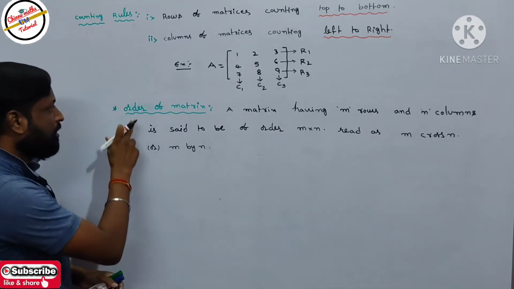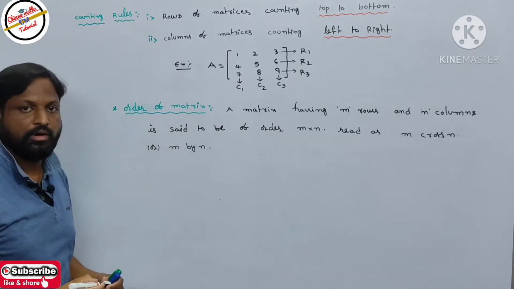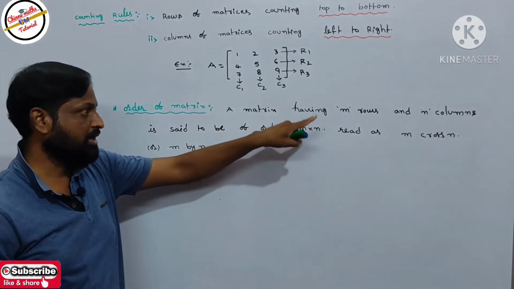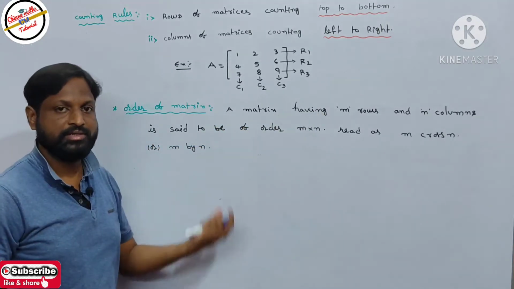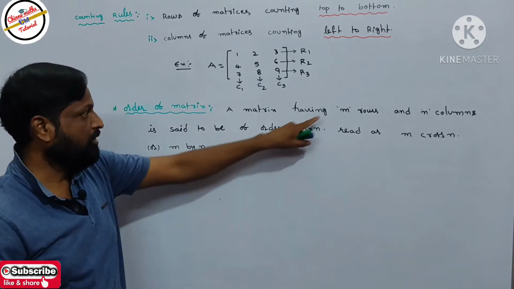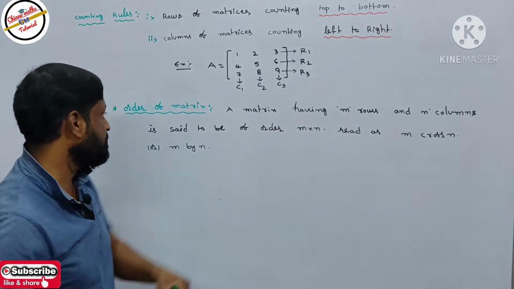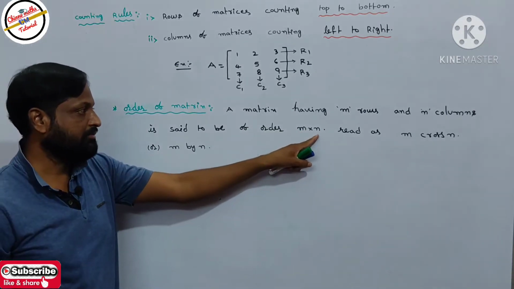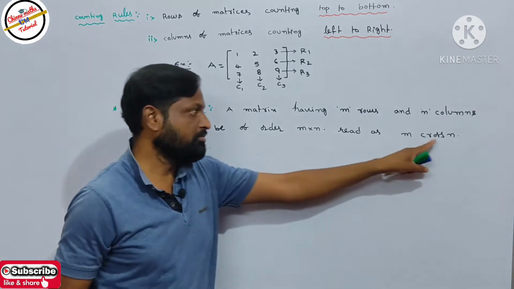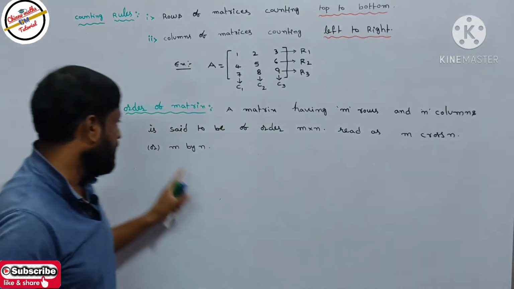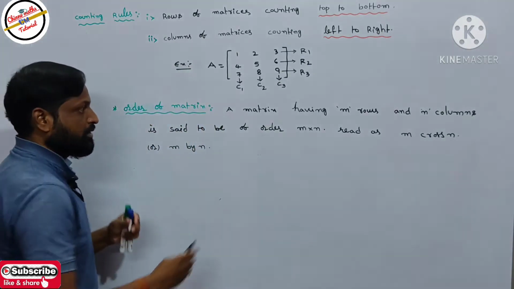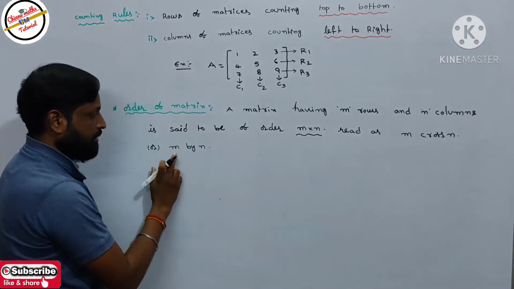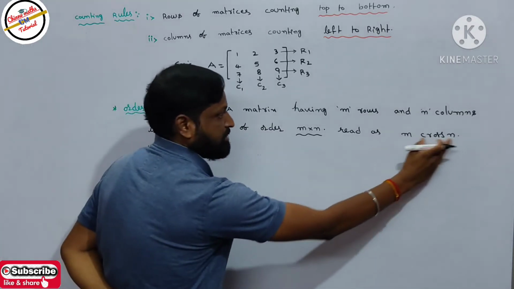Next, order of a matrix. How can we write the order of a matrix? Every matrix has rows and columns. A matrix having m rows and n columns is said to have order m by n. It is read as m cross n or m by n. So the order of a matrix is m by n.